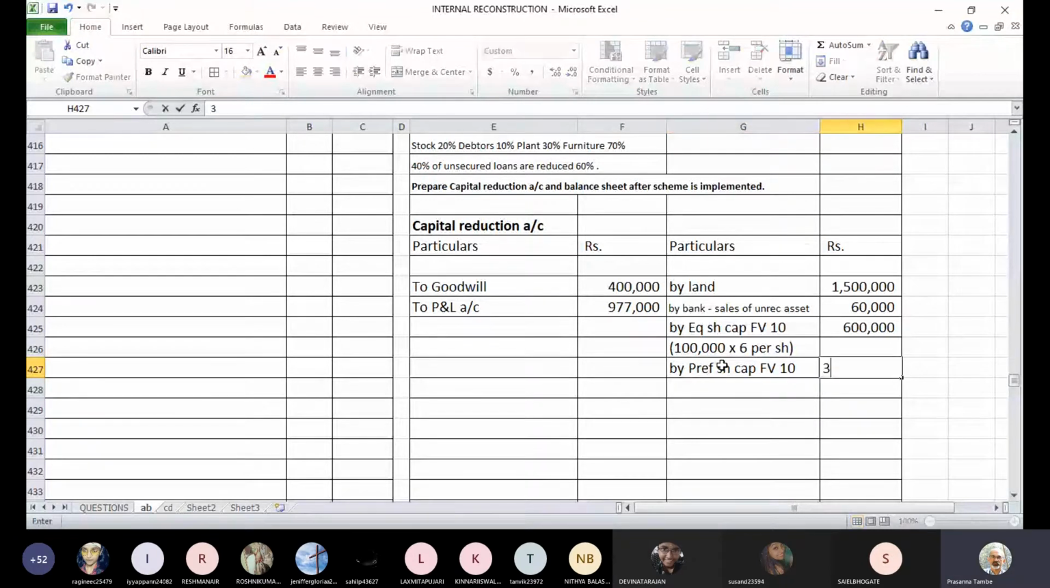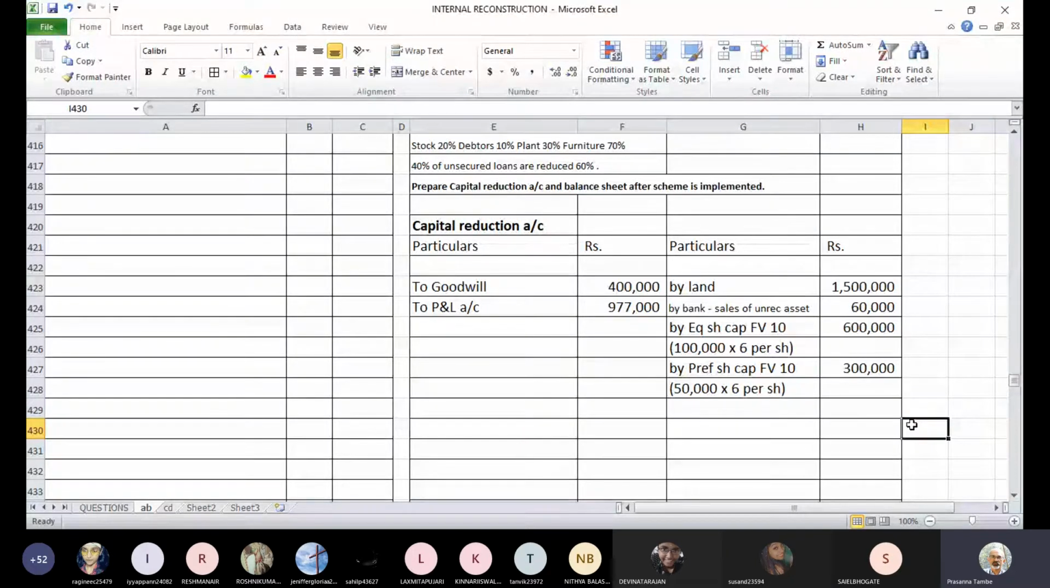And we will be transferring 3 lakhs. This is 50,000 multiplied by 6. 50,000 shares multiplied by 6 rupees per share is credited to this account. That's a gain, that's a profit that has been credited here.